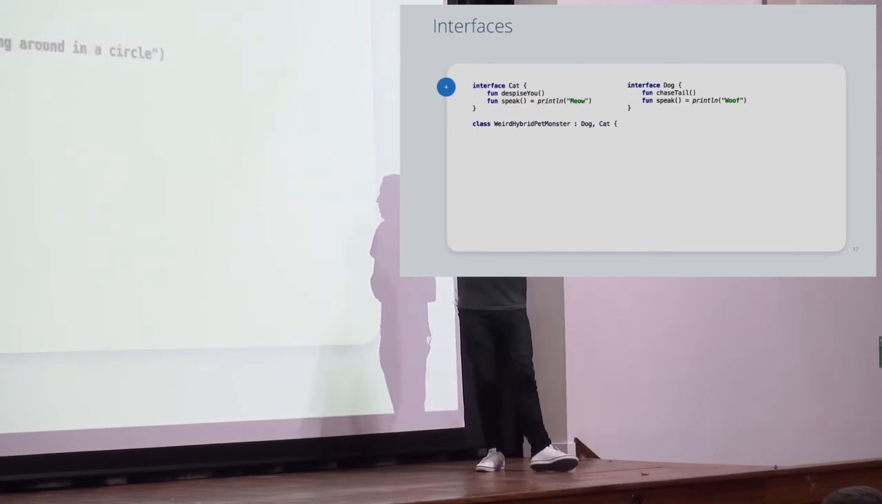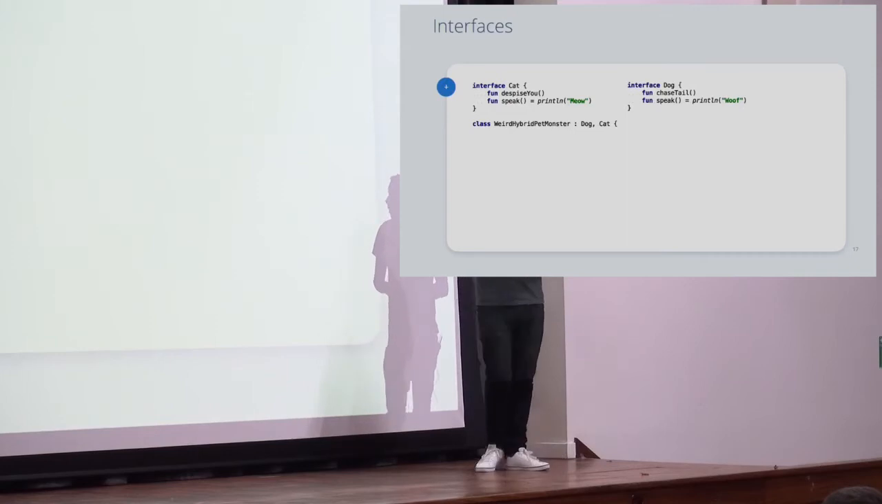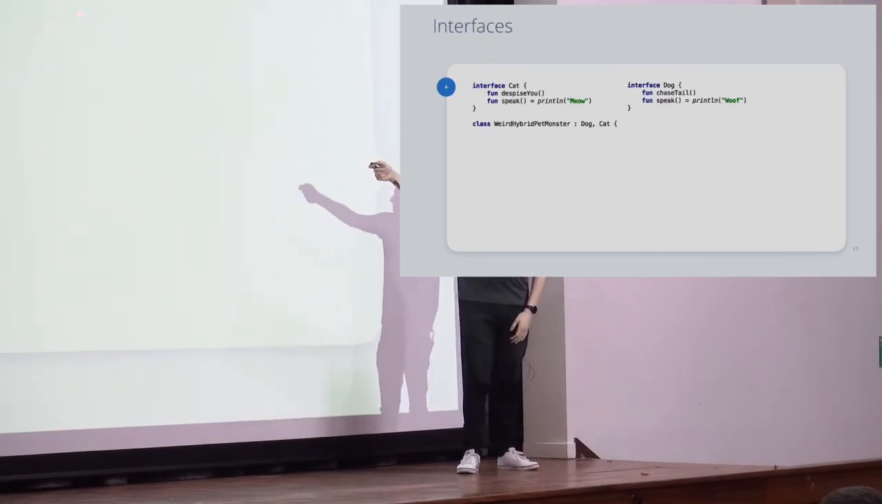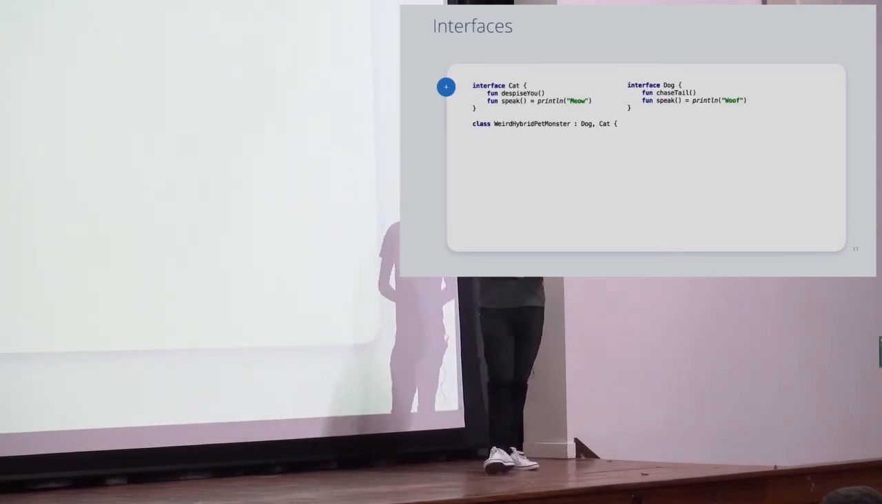Okay. What if I do this? We've got two interfaces of cat and dog, and we've got a class that implements them both. It's my weird hybrid pet monster thing. They've both got a speak method with a default implementation. That's legal code. That'll work. So how do we implement that?